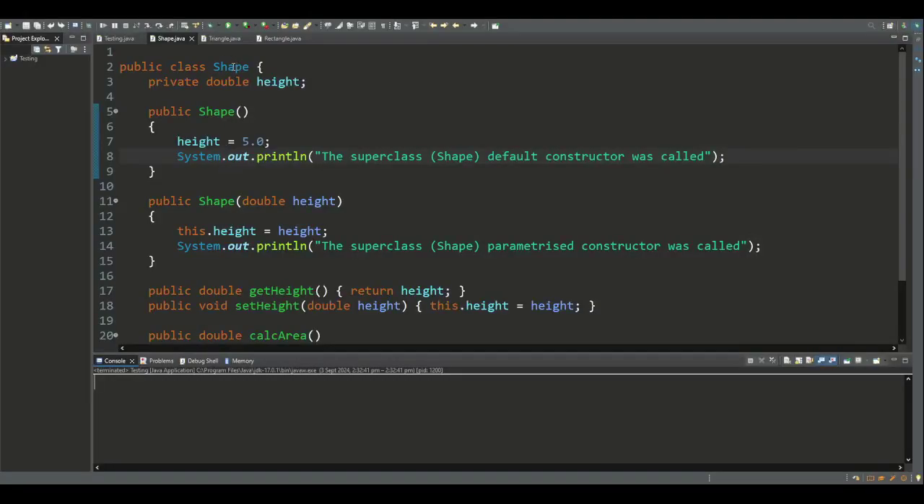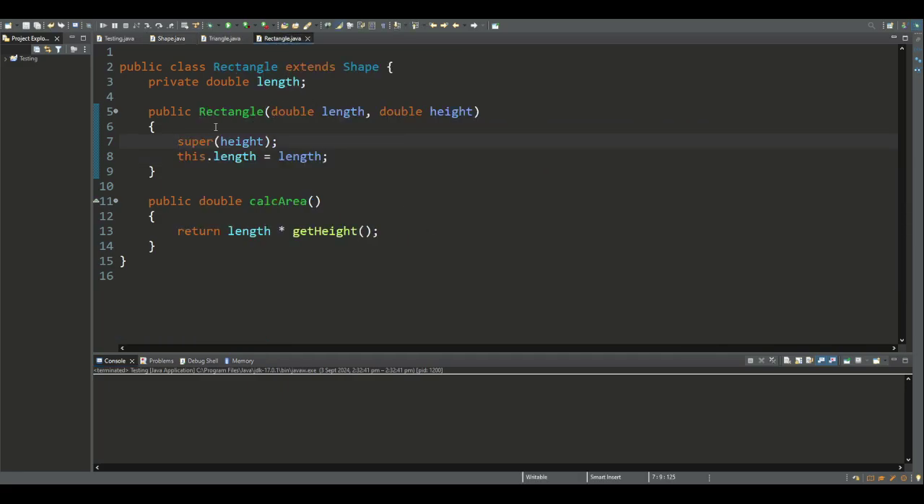Recall our shape superclass, which has a height attribute. Here we've added a default constructor that sets the height to 5.0 for this shape and outputs that the default constructor of this superclass was called. Similarly, we have a parameterized constructor that sets the height of this object and outputs that the parameterized constructor for this superclass was called.